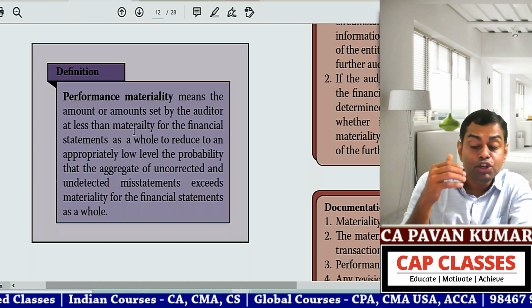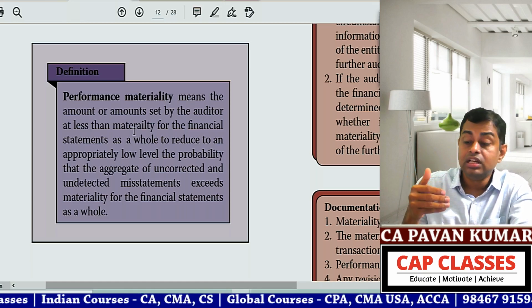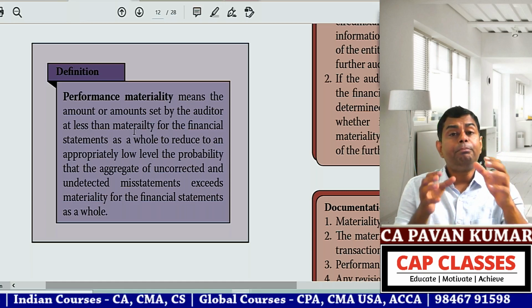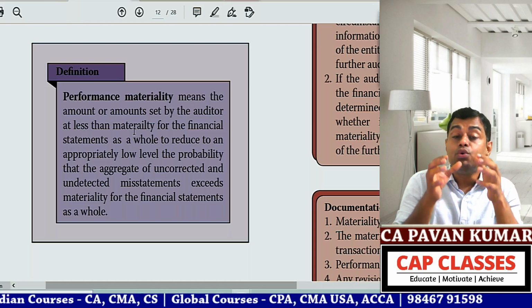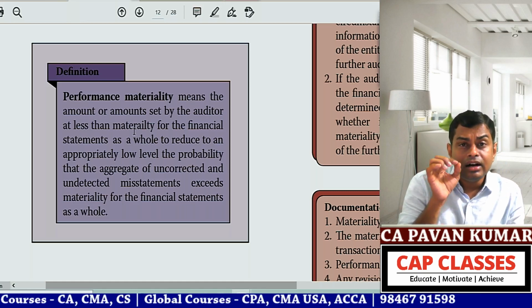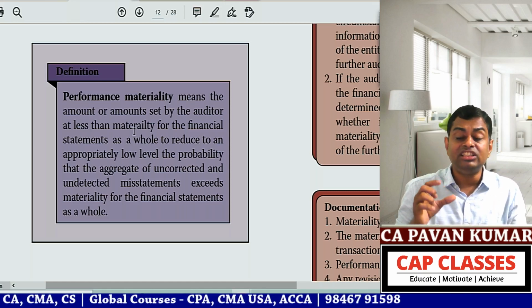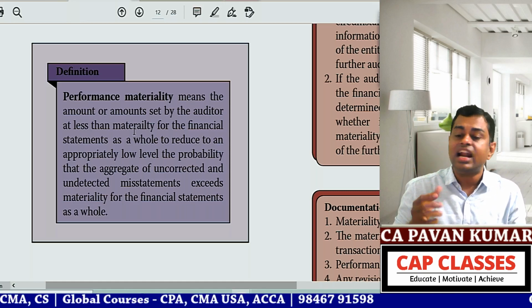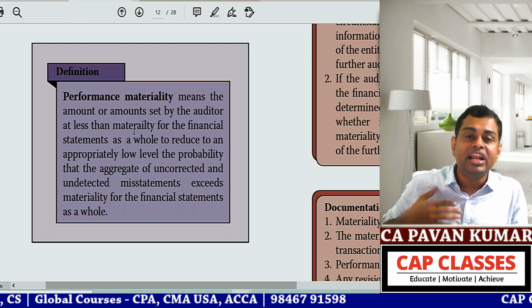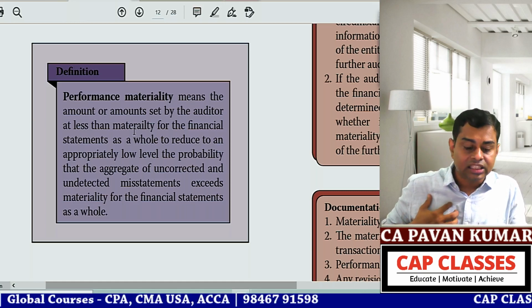Step 1, you calculate materiality. Step 2, performance materiality you keep in between 50 to 90%. Pawan sir, is it written anywhere in the standard? No. In my practical experience, I am telling you.